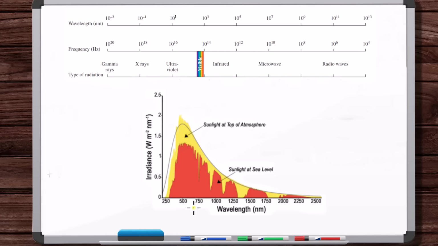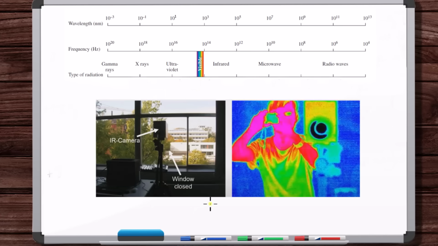But in general, for the most part, the waves that are being absorbed as heat, so causing the electrons to jump from orbital to orbital, absorb radiation, jump up, jump back down, emit radiation. This is in the IR spectrum. If we could see infrared waves, then this would be much clearer. For example, here's an infrared image. The warmer skin of the body is emitting more infrared radiation than other objects at room temperature here.